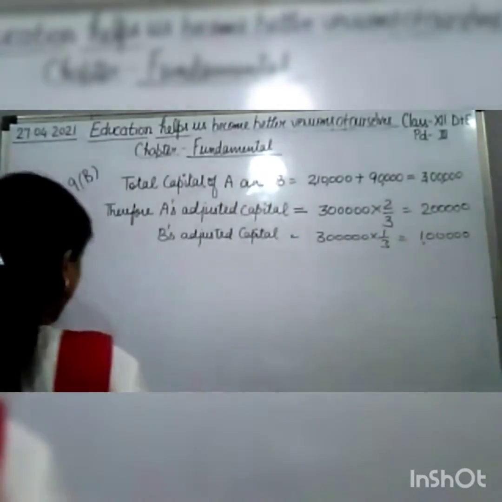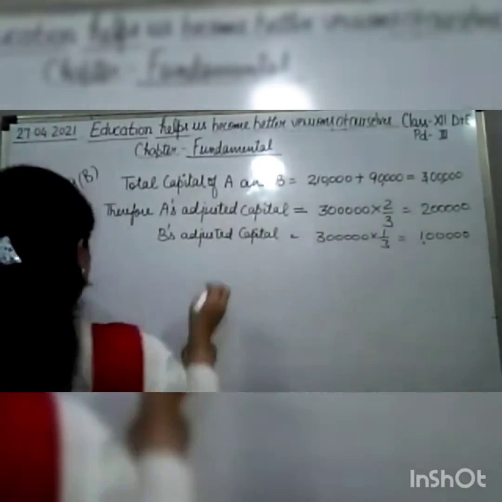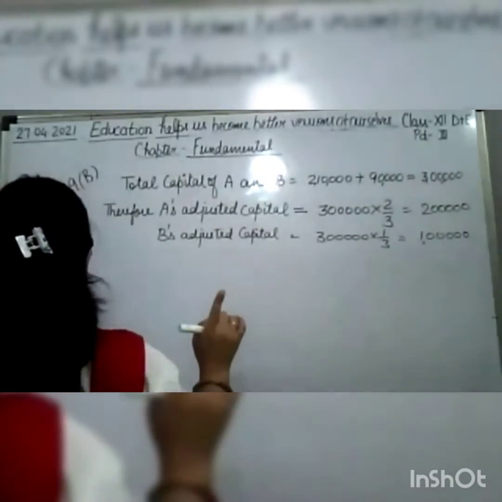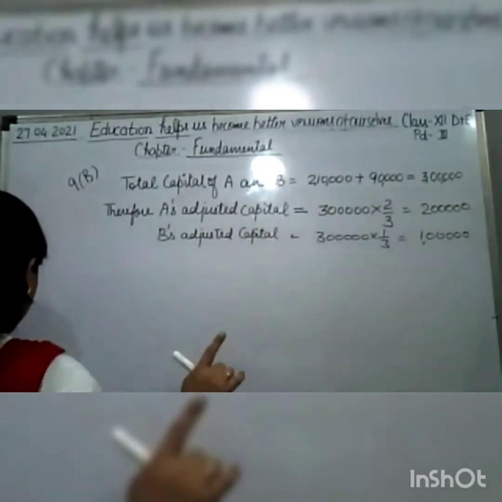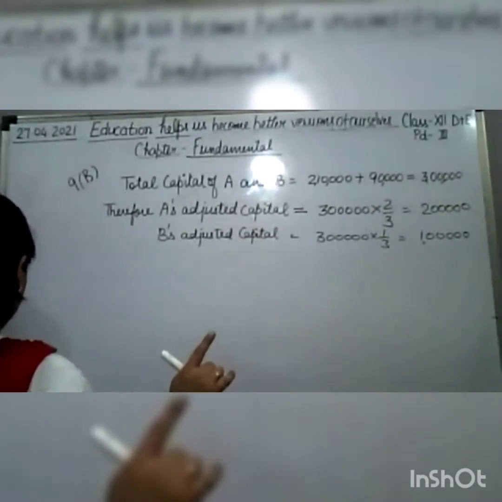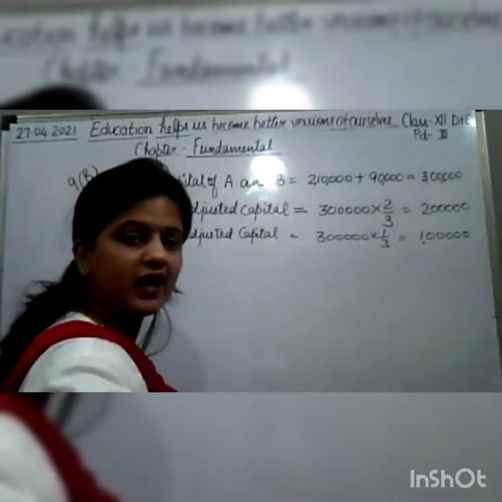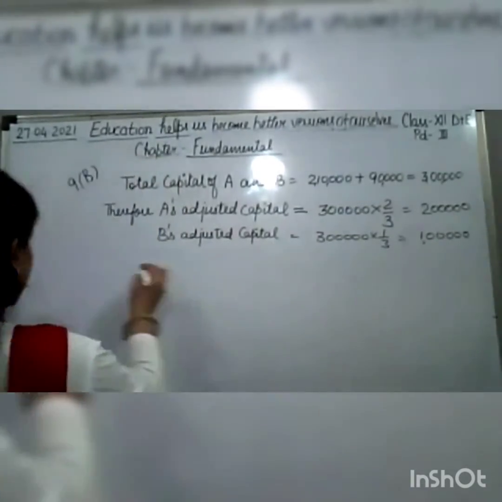Okay. Now we have to calculate the interest on capital. One thing you have to see also: on 1st of August, A will withdraw 10,000, whereas B will bring in cash amounting to 10,000. So you have to see this while calculating the interest on capital.